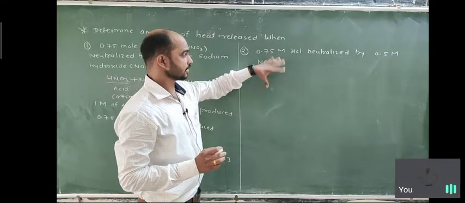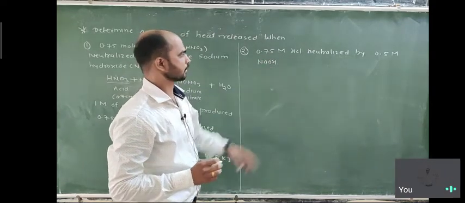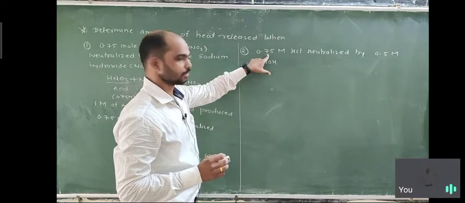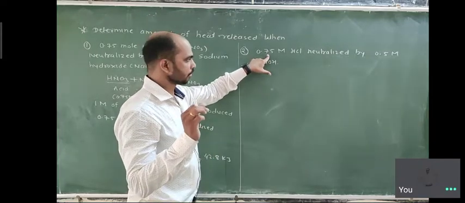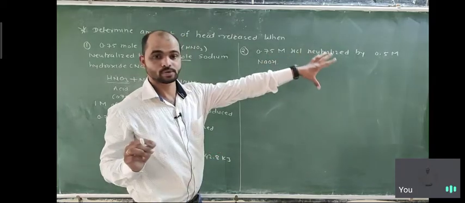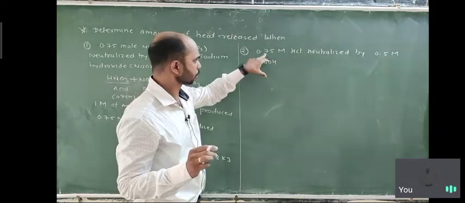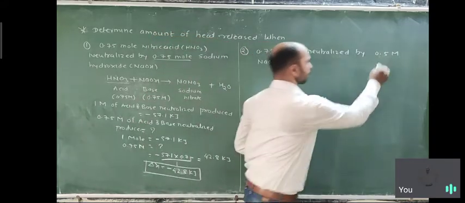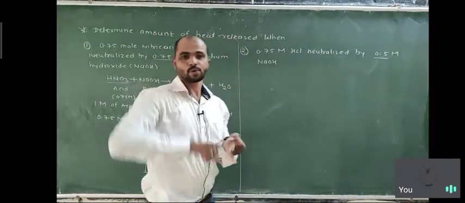So when this neutralization takes place, out of 0.75, 100% of the acid will not be neutralized by NaOH because NaOH has lower concentration. Because NaOH has 0.5, it neutralizes only 0.5 mole.